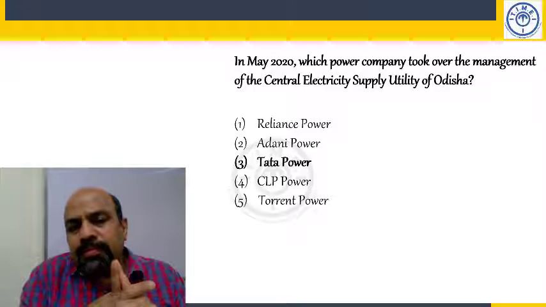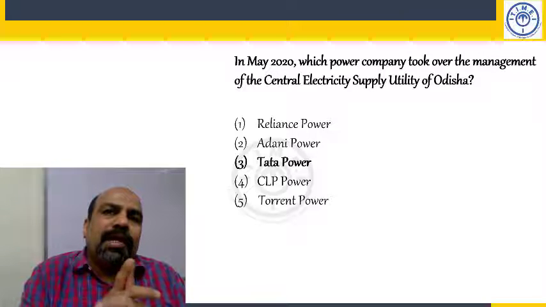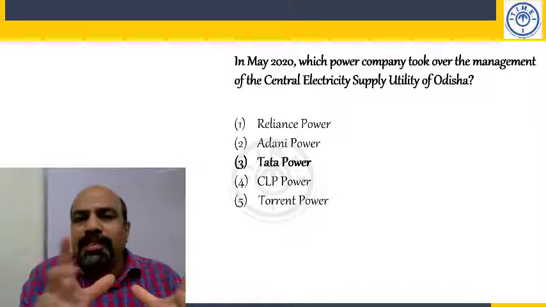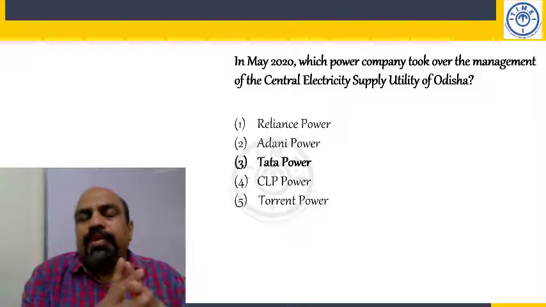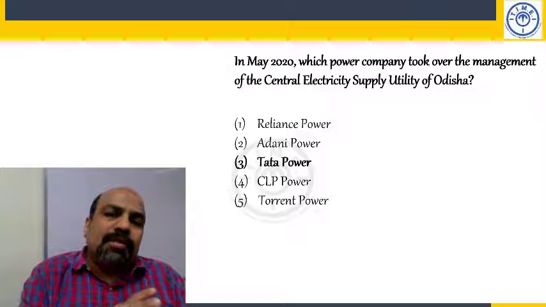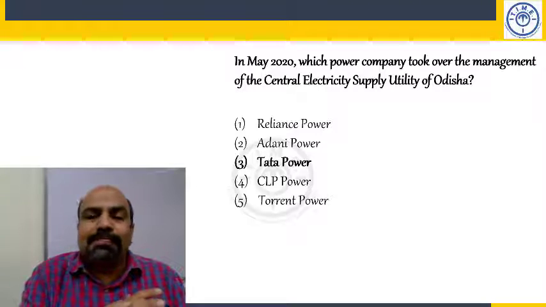Next, will help modernize. When I say will help, what's the subheading? Tata Power. So Tata Power will help modernize power distribution system.